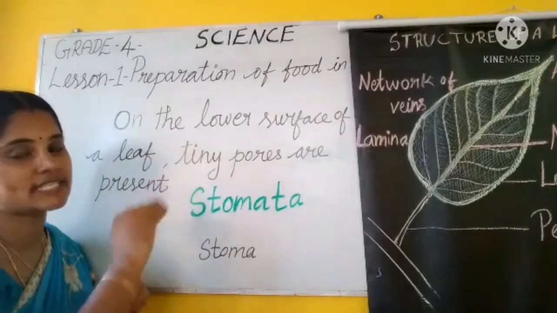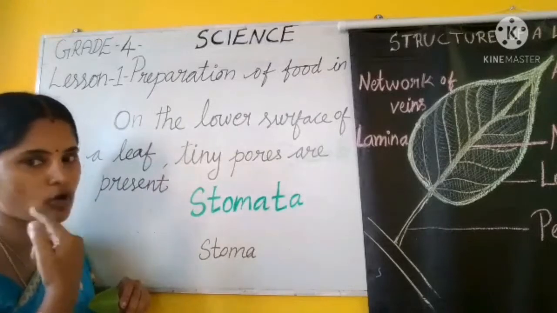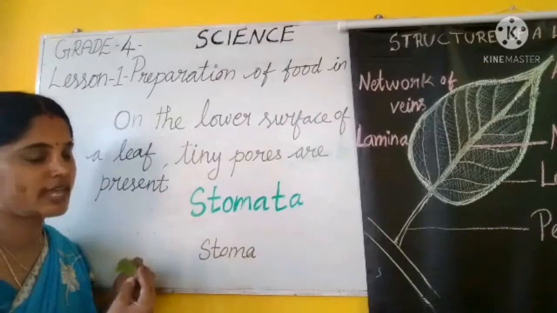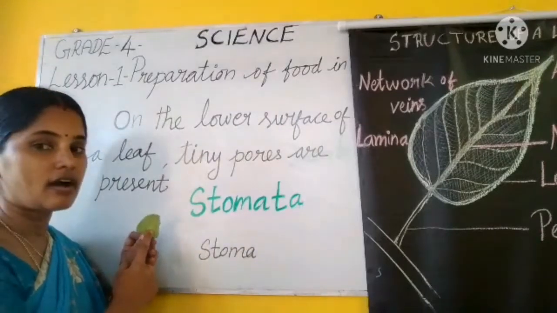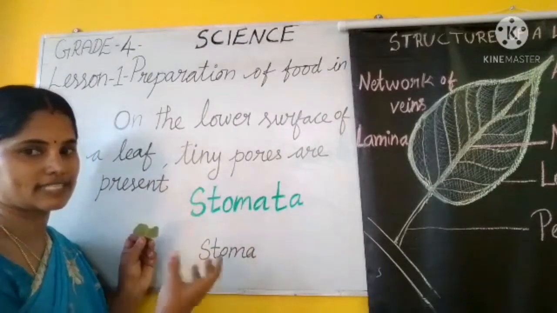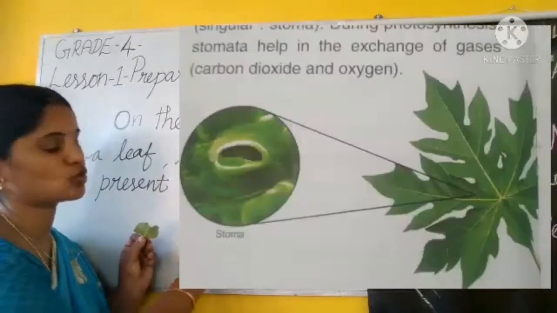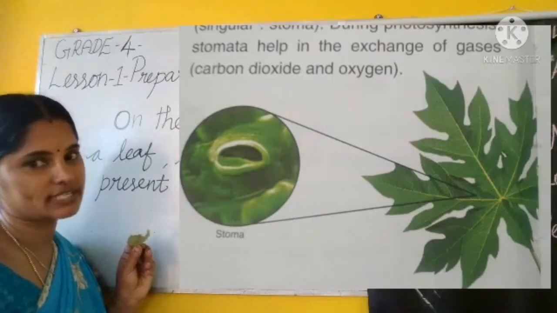Through this pore, exchange of gases happens. How do we breathe? Through the nostrils. We breathe through the holes in our nose. The same way, the leaf absorbs gas. Exchange of gas happens through this stomata. Okay. Exchange of gases.